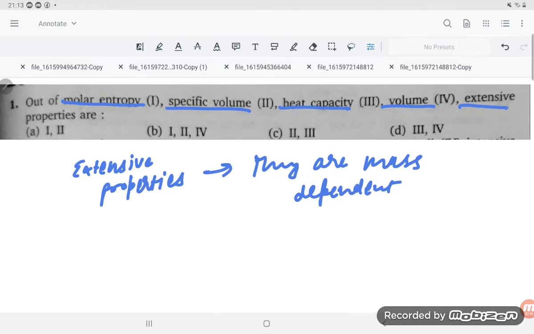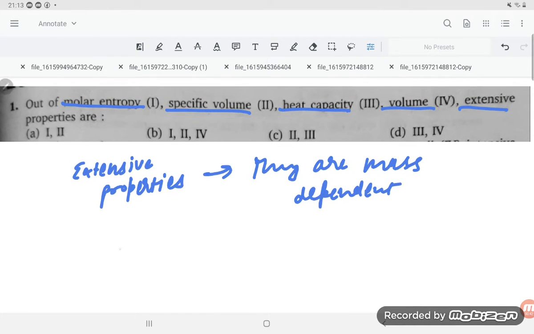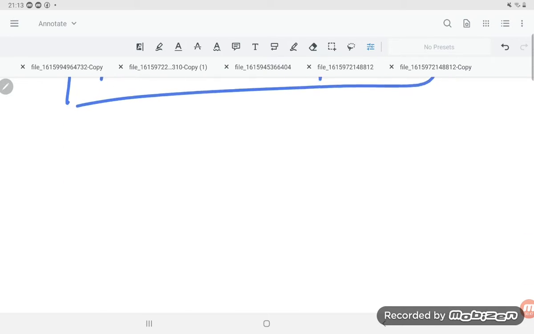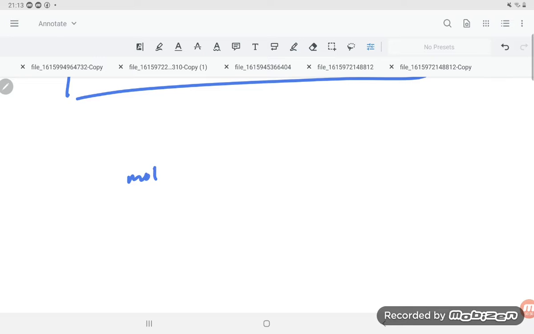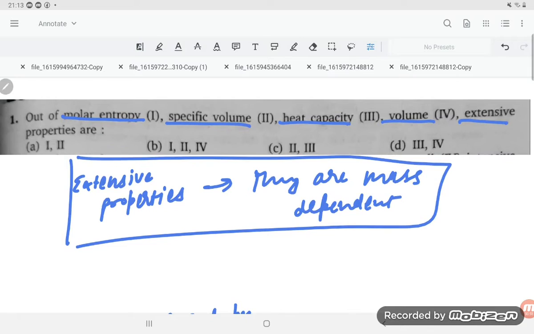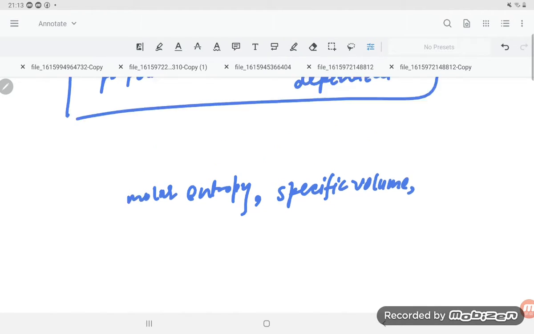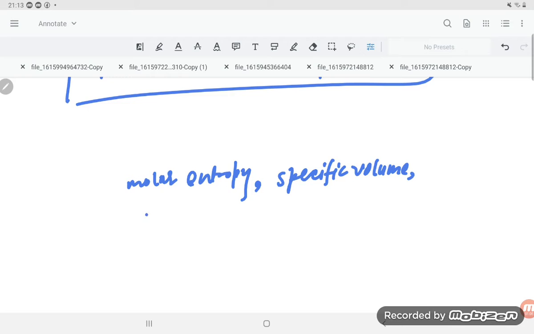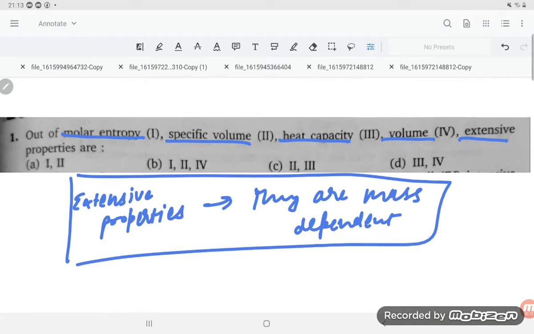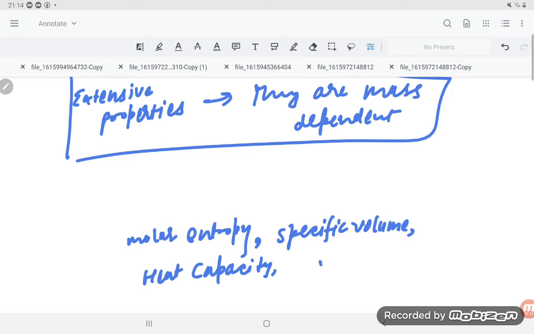Okay, so dear students, if you see the first one, they are saying molar entropy. The second point is specific volume. The next one is heat capacity. And the last one is volume.